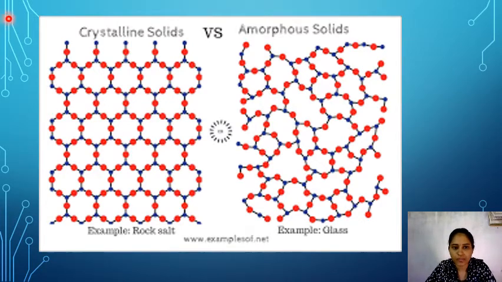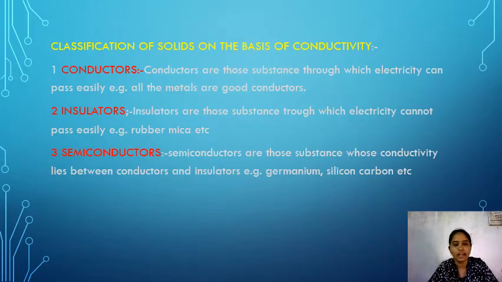So this is about crystalline solids and amorphous solids. Okay, next one is classification of solids on the basis of conductivity. Before this topic, we learned about solids and the different types of solids based on the arrangement of atoms. Now, classification of solids on the basis of conductivity. Based on conductivity, solids are further classified into three types: conductors, insulators and semiconductors.